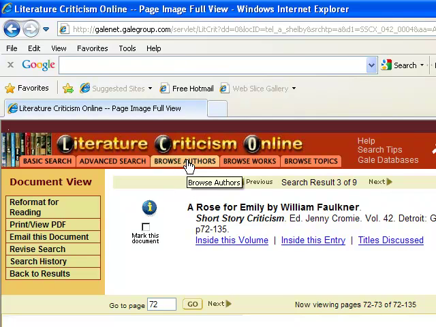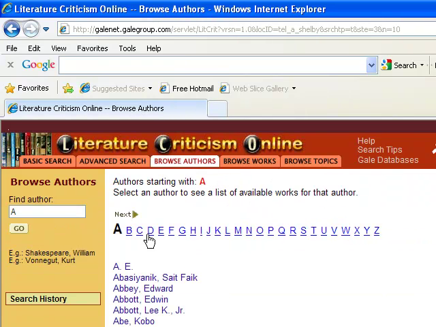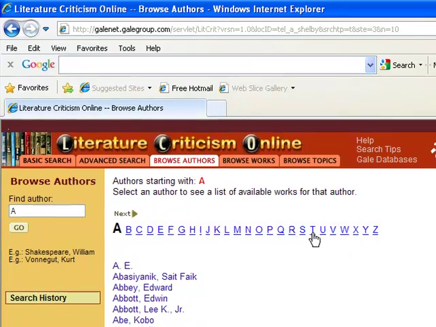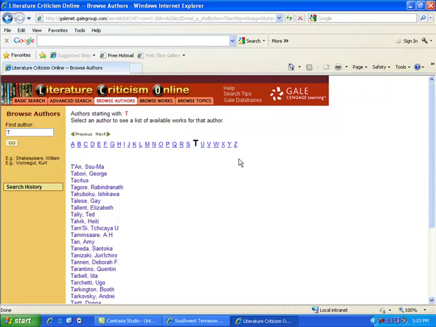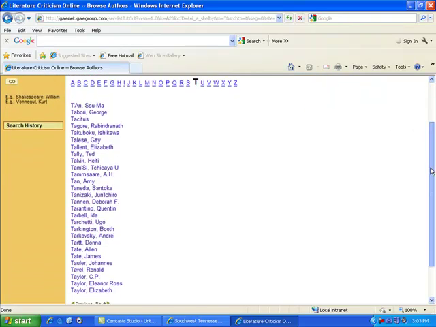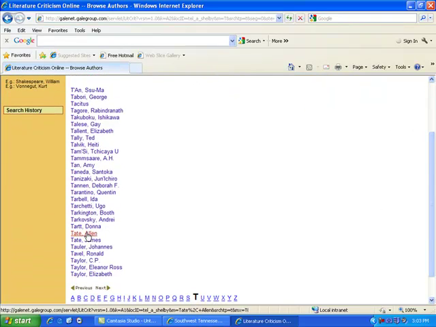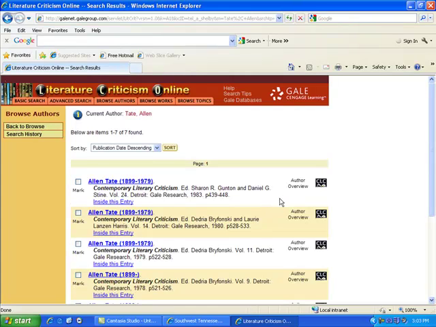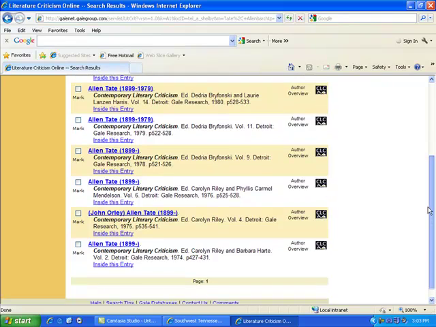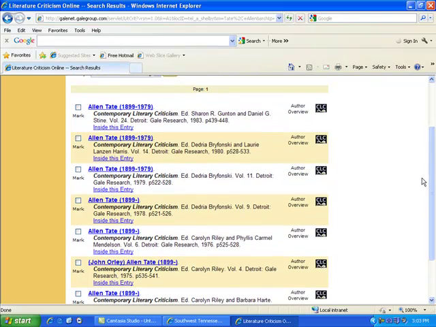The next thing, let's look at browse by author. Of course, we have our alphabetical listing, so we can look at all of the authors whose last name may start with the T. So from this list, we will choose Alan Tate. So of course, these are author overviews. Nothing about anything that he's written. This is information about the person.